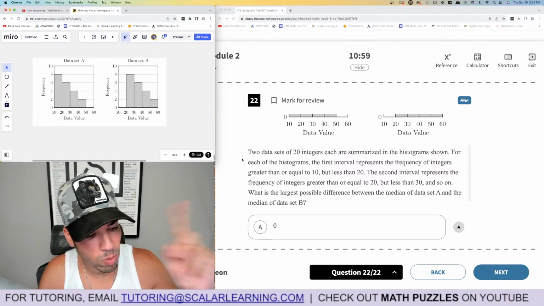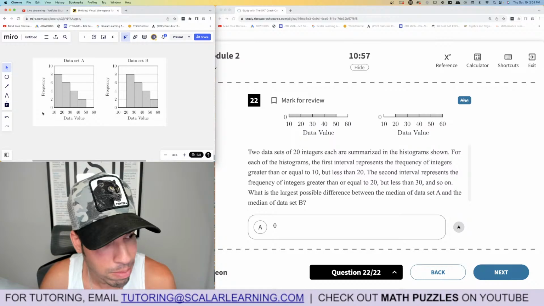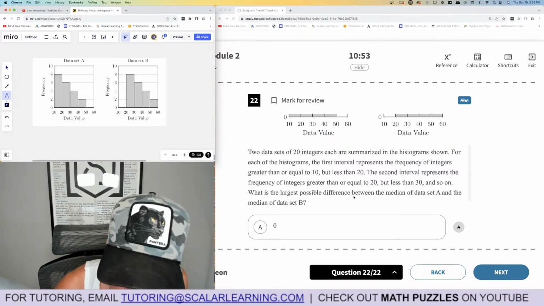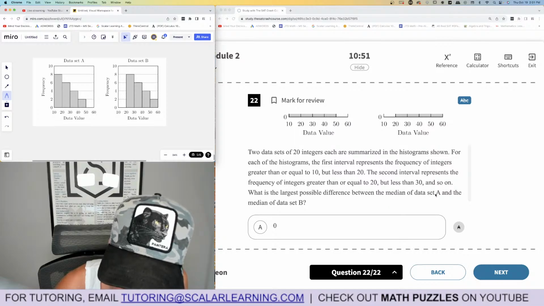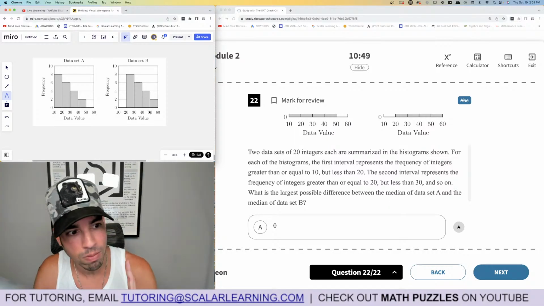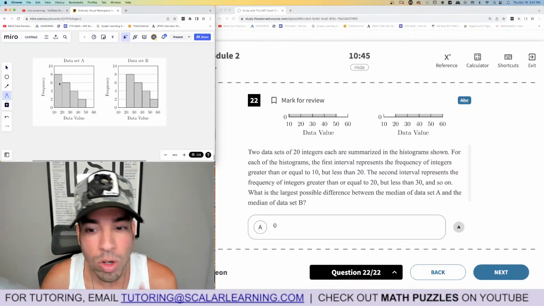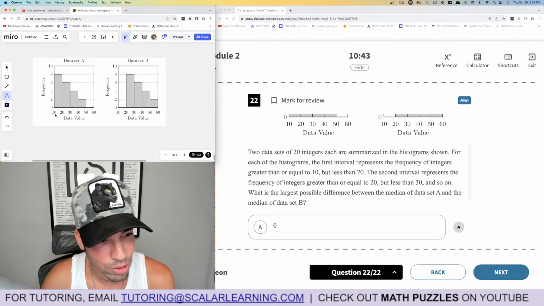Yeah, this is from one of the digital SAT practice tests. Well, I got a good 10 minutes, so hopefully I'll be able to crack it. So what is the largest possible difference between the median of data set A and data set B? Now, we got 20 integers, right? Oh, no. This is easier than that one. Never mind. I just realized why.